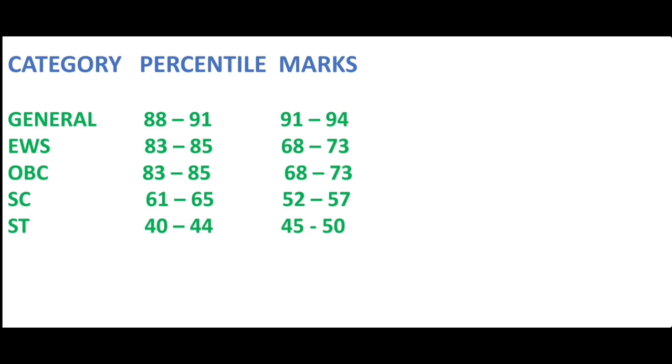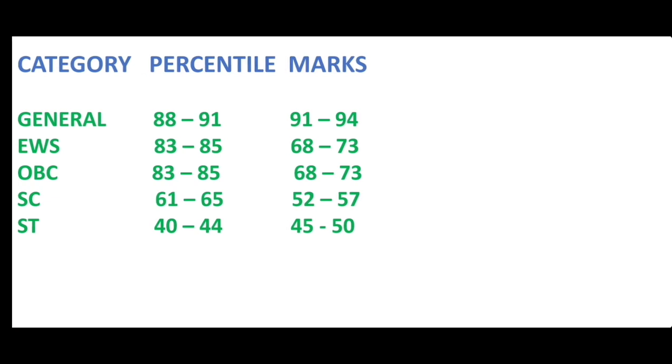An SC category student should get the percentile between 61 and 65 for which he needs to score the marks range between 52 and 57. An ST category student should score the marks between 45 and 50 for getting the percentile between 40 and 44.